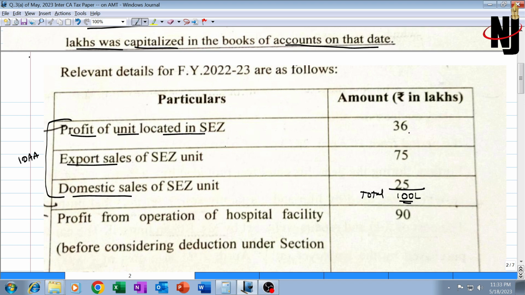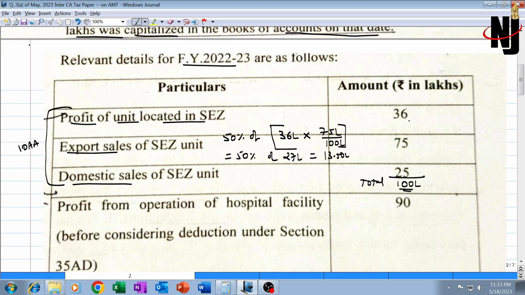If you recollect the formula, this is the 6th year. That means deduction would be 50%. 50% of total profit 36 lakhs multiplied by export sales 75 lakh divided by total sales 100 lakh. So applying this formula, assessee would be entitled to claim deduction under 10AA at the rate of 50% of 27 lakhs. It will be 13 lakh 50,000. This we have calculated, and 35AD would be 50 lakhs.